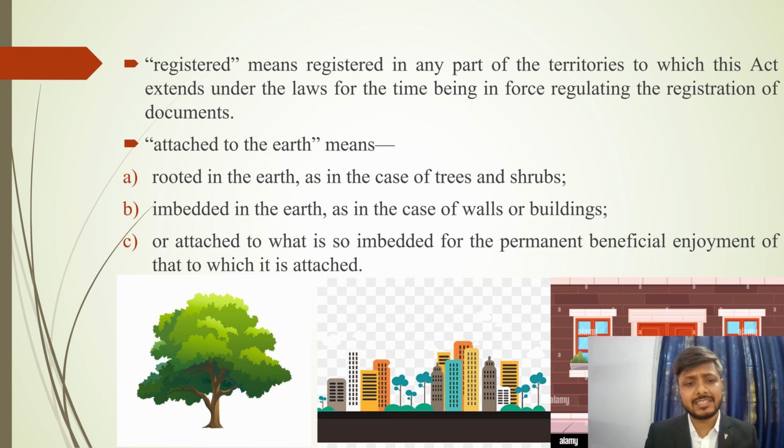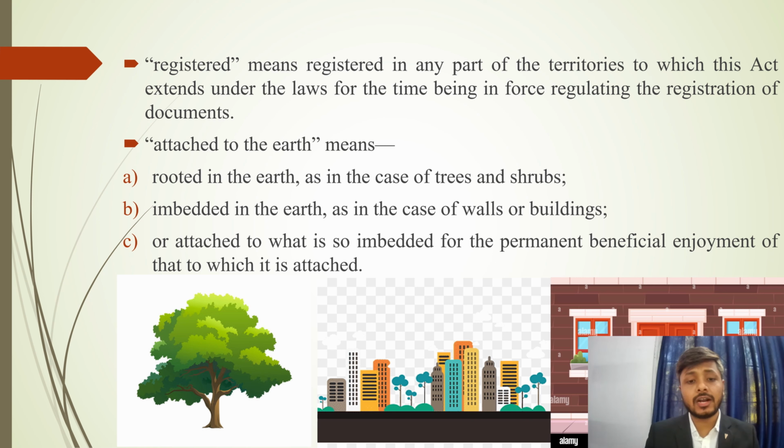Moving on to the next definition, this says attached to the earth means rooted in the earth, as in the case of trees and shrubs. In the case of trees, it amounts to things that are attached to the earth. The second thing is embedded in the earth, as in the case of walls or buildings. It means walls and buildings also amount to attached, because they are permanently affixed to the earth or soil, whatever you can say.